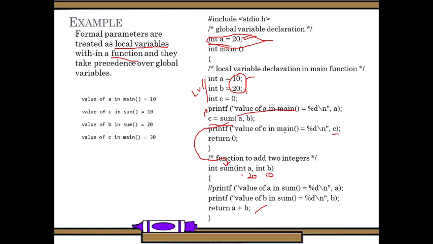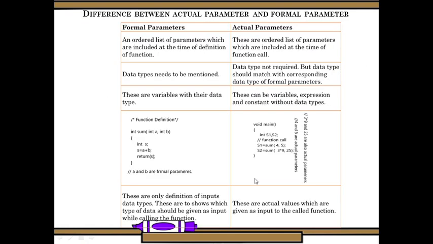The value of c in main, we had c equal to 0. So a was 20 and b was not there, right? And a plus 0 was, okay, so it performs, then it returns the value to this one. That is what we have. Then the value of b in sum, that is, in the function we are using a, it's 20, and then the result is 10 plus 20, 30.